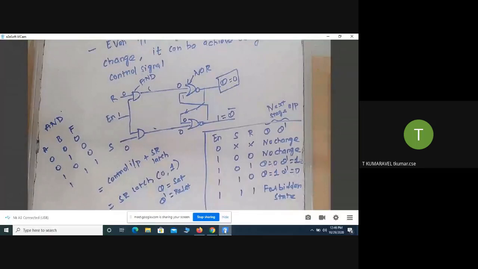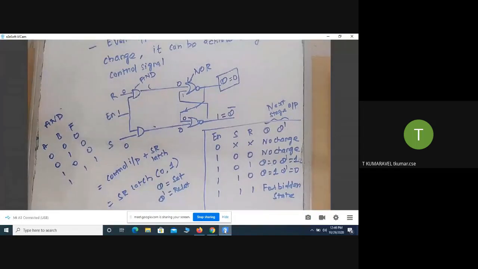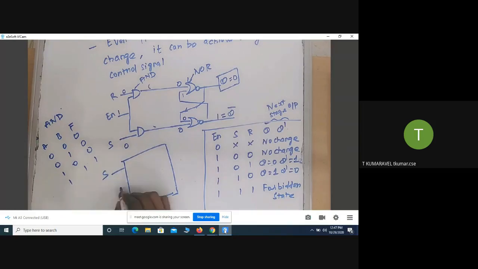Do you have any queries? No, sir. Okay, that can be represented like that. How is it represented in diagrammatic notation? One input is S, another input is R, and here the enable input is there.